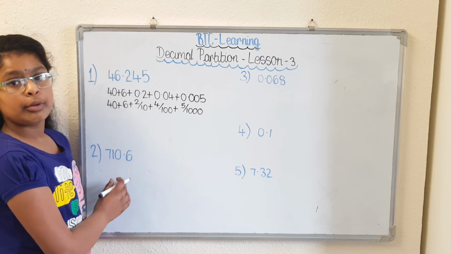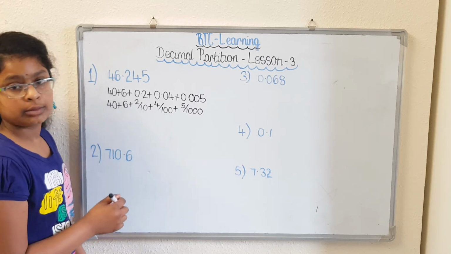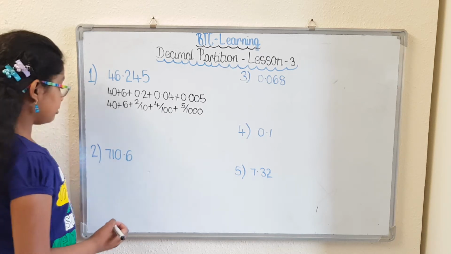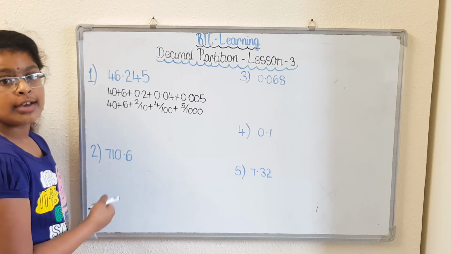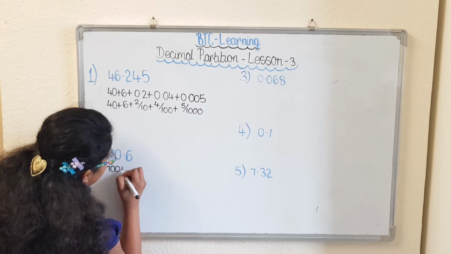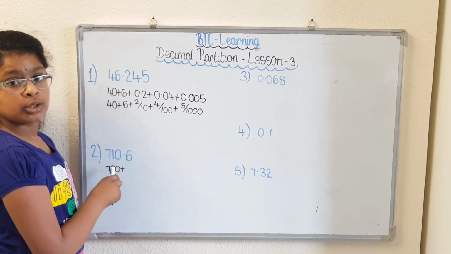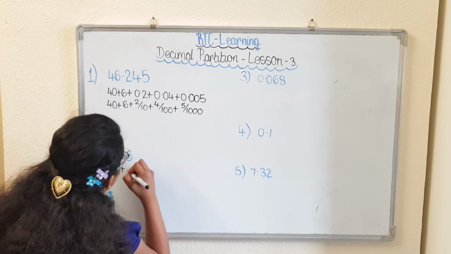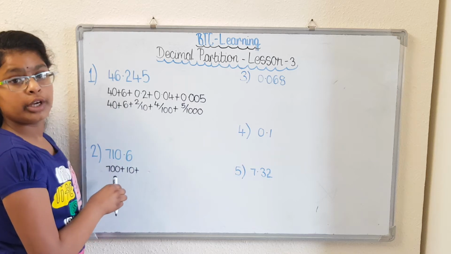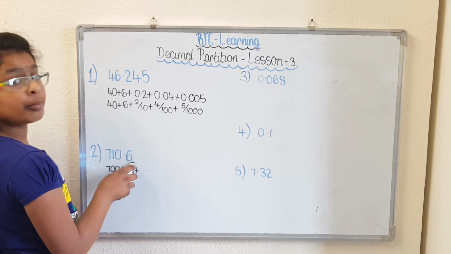Our next example is 710.6. First, we're going to do it in decimal. The 7 over here is in the hundreds column, so it is 700. The 1 over here is tens, which means it is a 10. There's a 0 over here, but we're not going to include it. So we're going to move on to the next column.